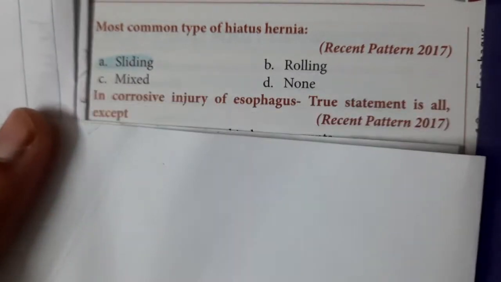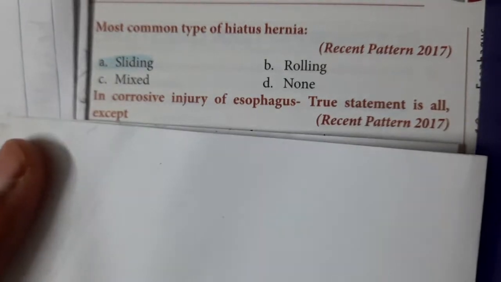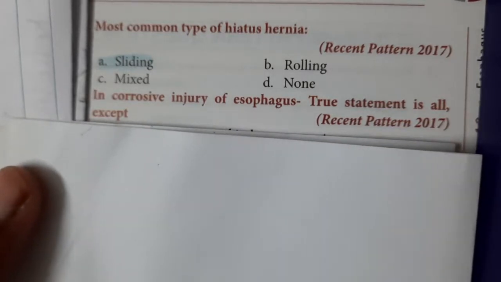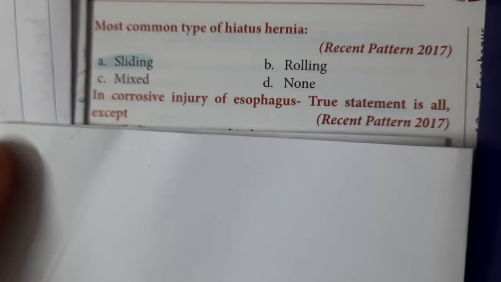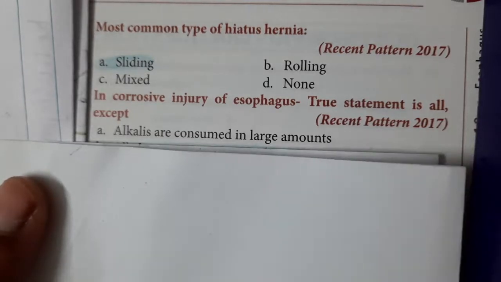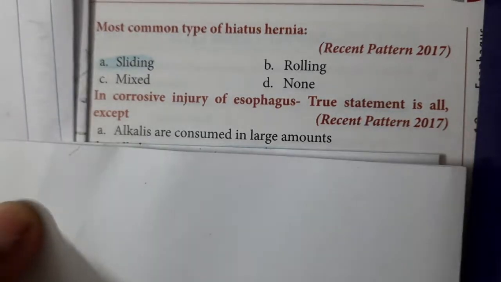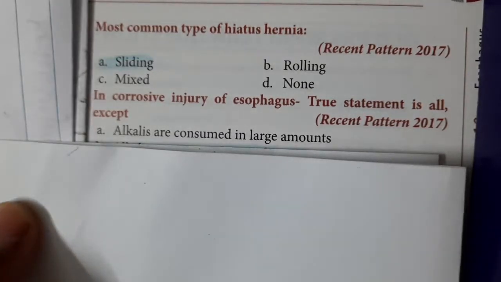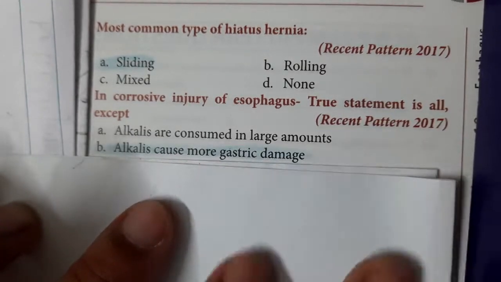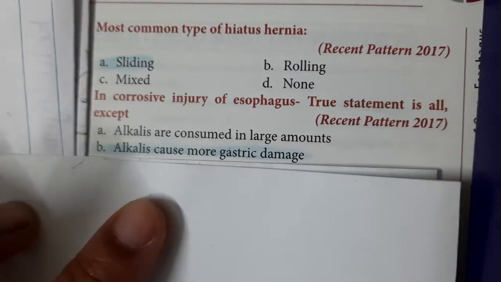Next, in corrosive injury of esophagus, the true statement is, all except. So you should find out the false statement. First, alkalis are consumed in large amounts in corrosive injuries. Yes, true. Why? Because alkali is colorless, odorless and hence the patient drinks in large quantities. Then the next statement, alkali causes more gastric damage. True, because alkalis cause liquefactive necrosis.